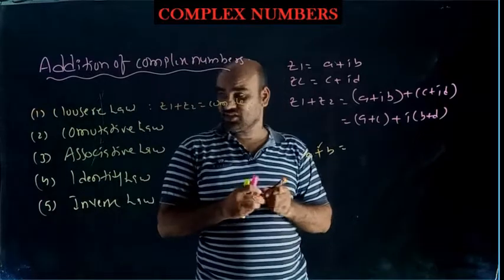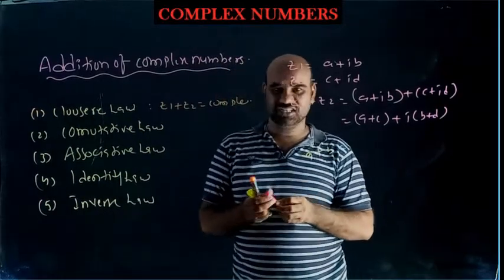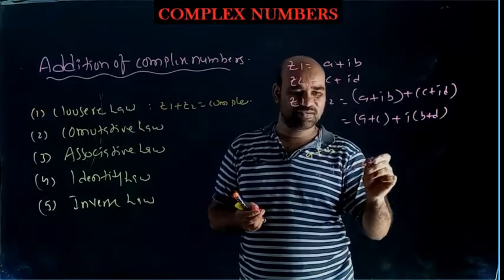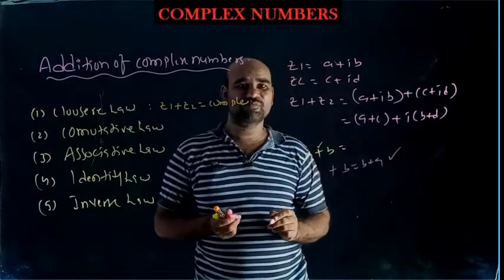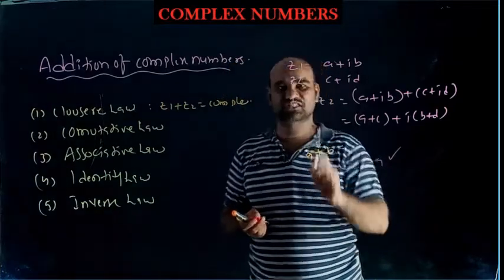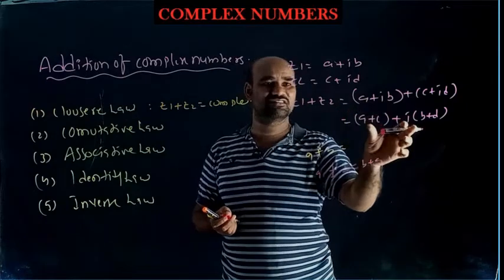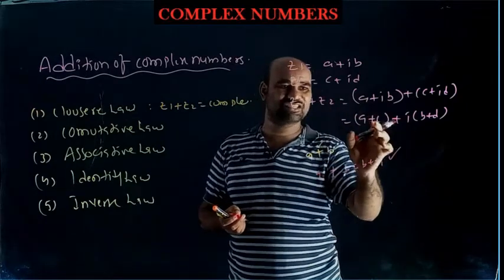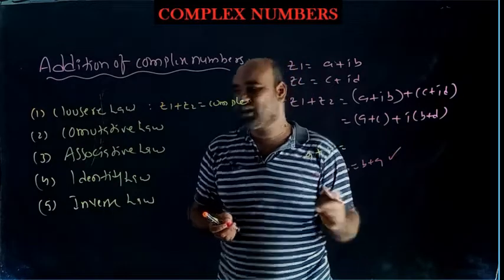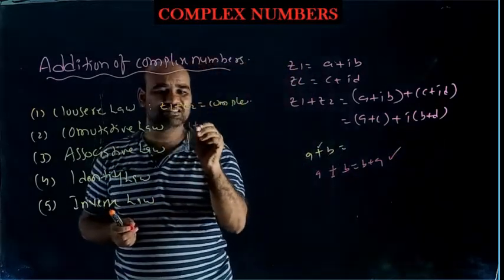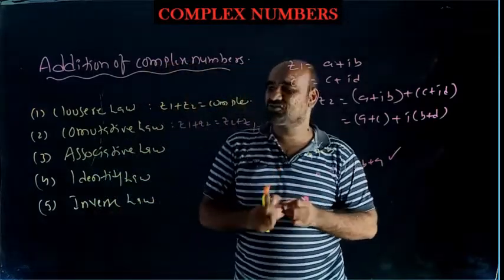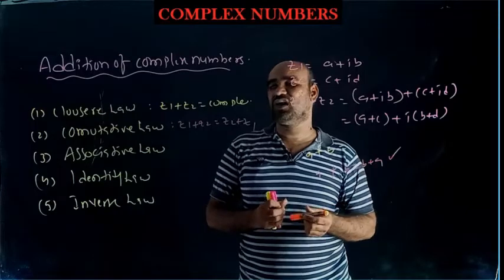Okay. Next, what is the commutative property in real numbers with respect to addition? If A is a real number and B is another real number, and A plus B equals B plus A, then you can say that the real number set satisfies the commutative property with respect to addition. Here also, Z1 plus Z2 is this, Z2 plus Z1 is also this one, and (C plus A) plus iota times (D plus B), both are the same. That's why, commutative property means Z1 plus Z2 equals Z2 plus Z1, so complex numbers also satisfy the commutative property with respect to addition.